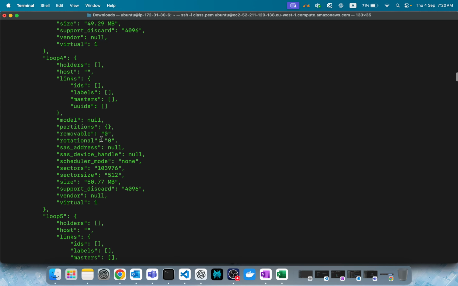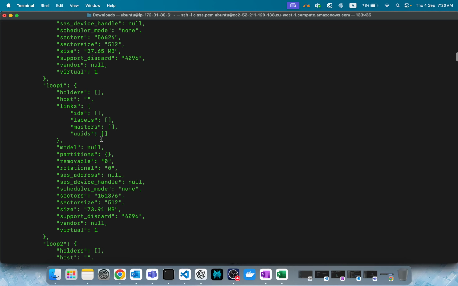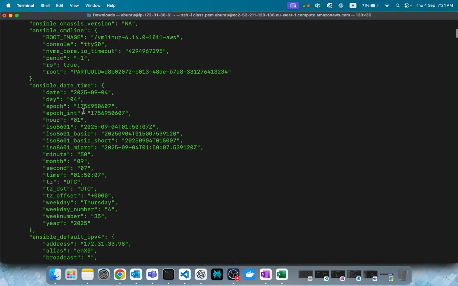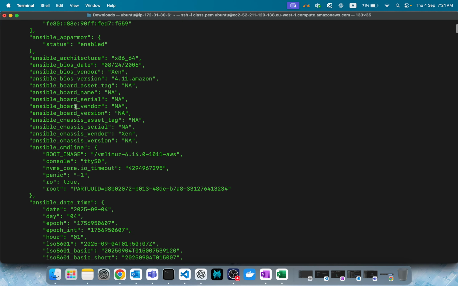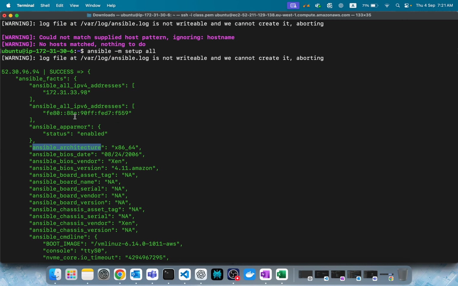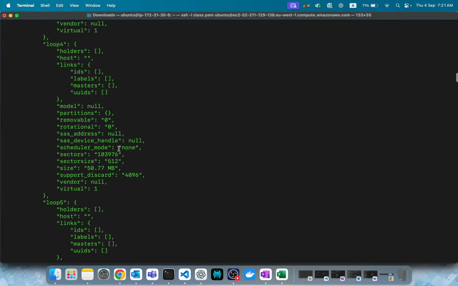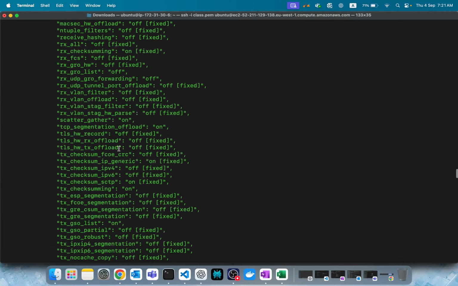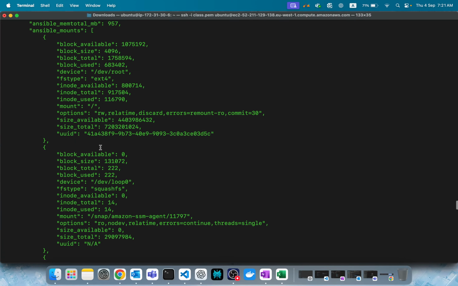Any of this, let's say some meaningful thing, like board version or architecture. If the architecture is not matching, it won't install. Like that, you can see facts. You can use any of these variables as conditions because these are predefined and available.